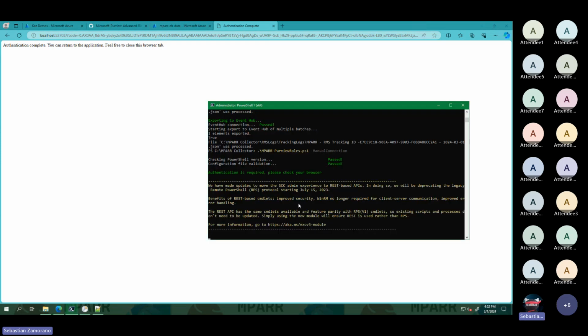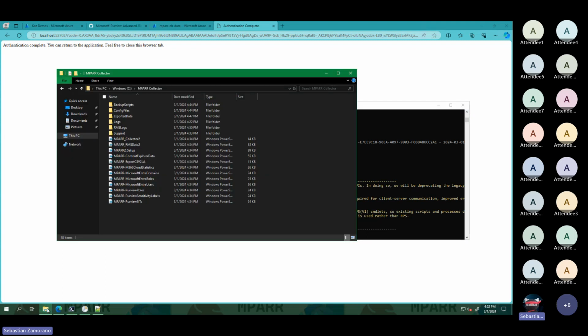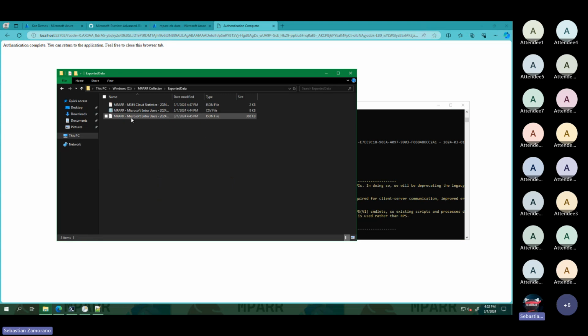With the manual connection, you can avoid giving elevated privilege to the script, and the script is executed in the backend, and it works fine. We can export to CSV or JSON file, and in all cases, the data is sent here to the export data folder.